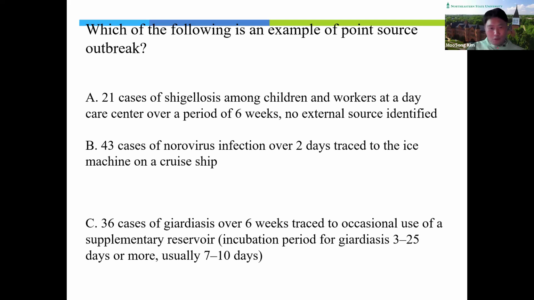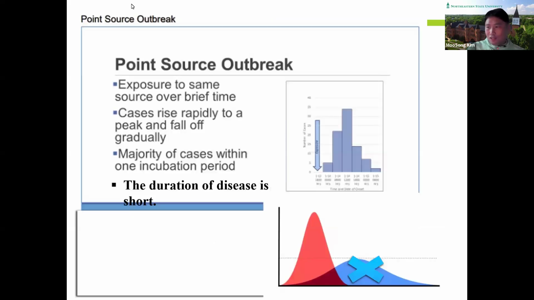In order to find the answer, you need to understand this: exposed to the same source over a brief time. That is the key. If you understand this, you can find the answer. Okay?